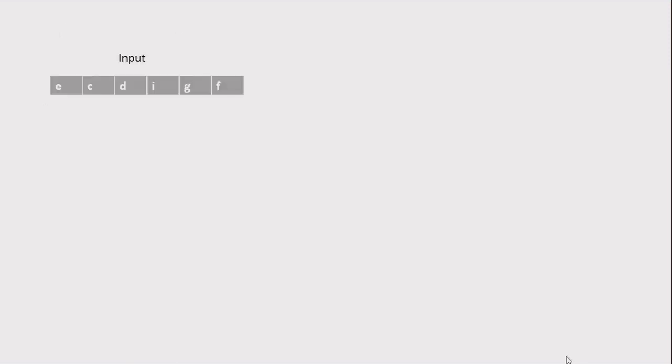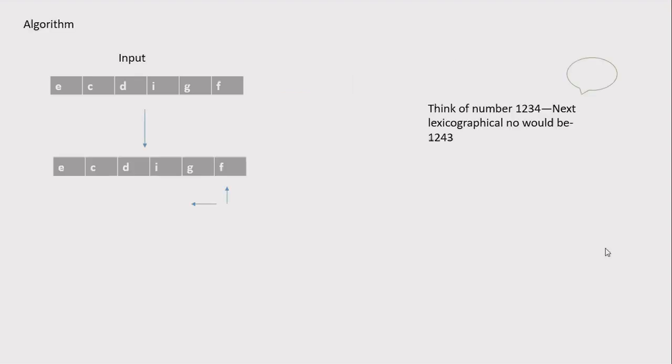Let's say I have an input string ECDIGF, and for this, the output string, if we were to arrange this string in a lexicographical order, would be ECFDGI. This ECFDGI would be the first biggest string which can be made from the combination of the characters from input, and it is in lexicographically sorted list. This output we would get by performing a certain set of operations on the input. Let's see the algorithm step by step.